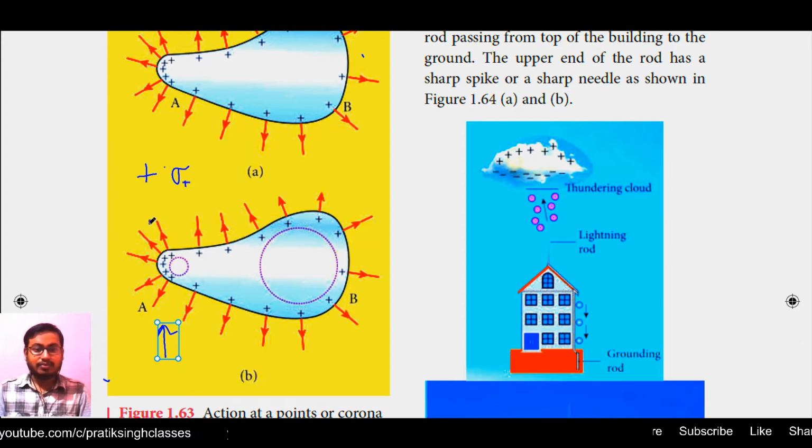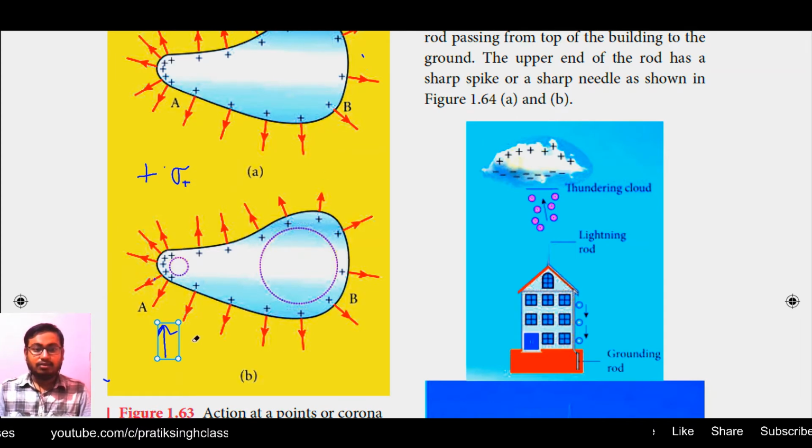Suppose there are a lot of air molecules available here. Because of those positive charges, they will gain some electrons, and some of the molecules here will become ionized, either positively or negatively charged. Let me erase this for clear visualization. Just a moment.